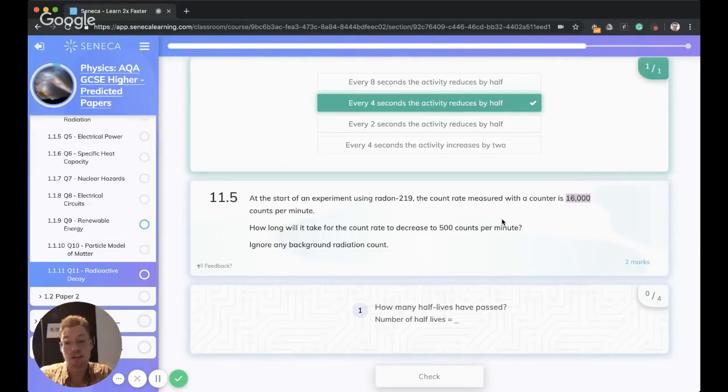The way I like to do these questions, I am a visual learner, so I like to draw stuff out. It makes me feel safe. So I would draw 1600 to 800, so that's one half-life. 800 to 400, that's another half-life. 400 to 200, that's another half-life. You see where I'm going with this, right? 200 to 100, that's another one, and then 100 to 50. So that is 5 half-lives.